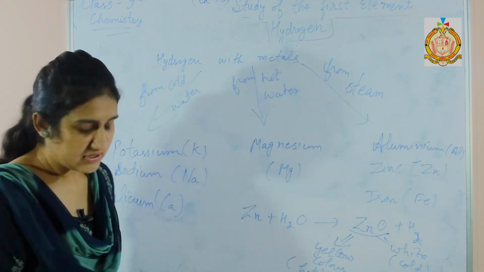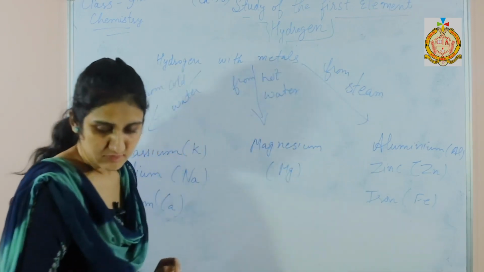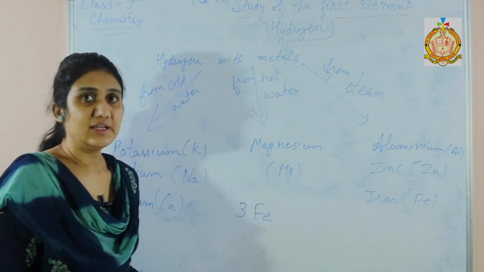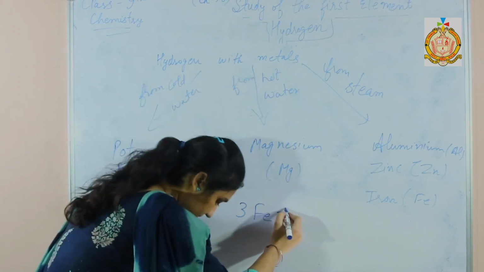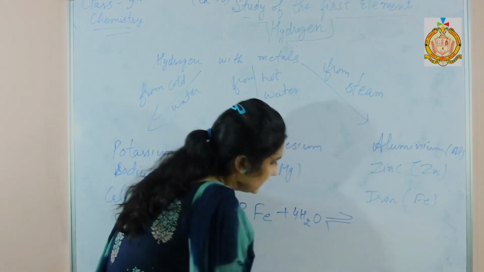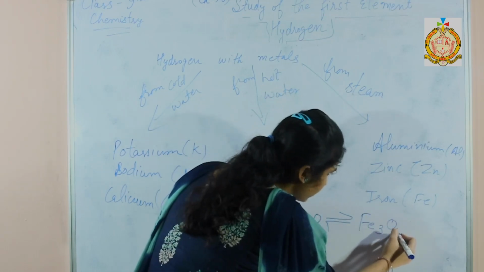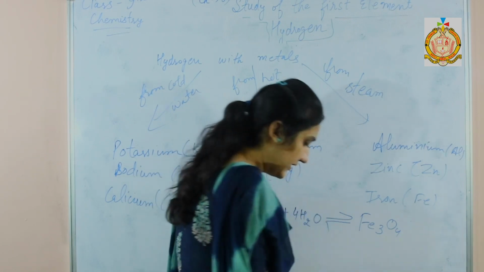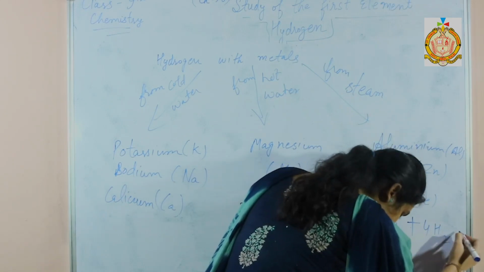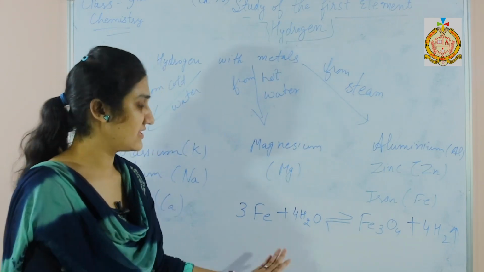Next, with the help of iron, how to obtain hydrogen gas. Iron is first heated till red hot and then reacts with the steam, that is water, and this reaction is reversible. It forms triferric tetroxide, Fe3O4, and hydrogen gas is evolved. Here you can see this reaction is reversible.